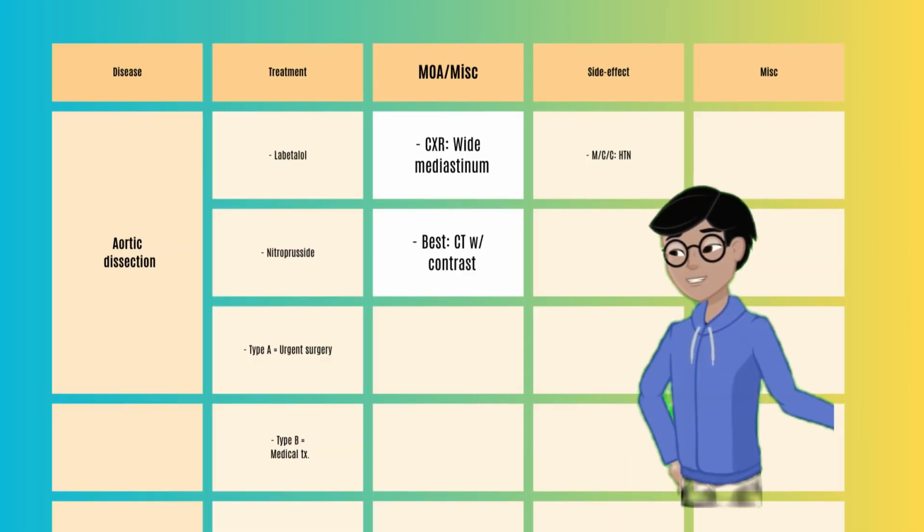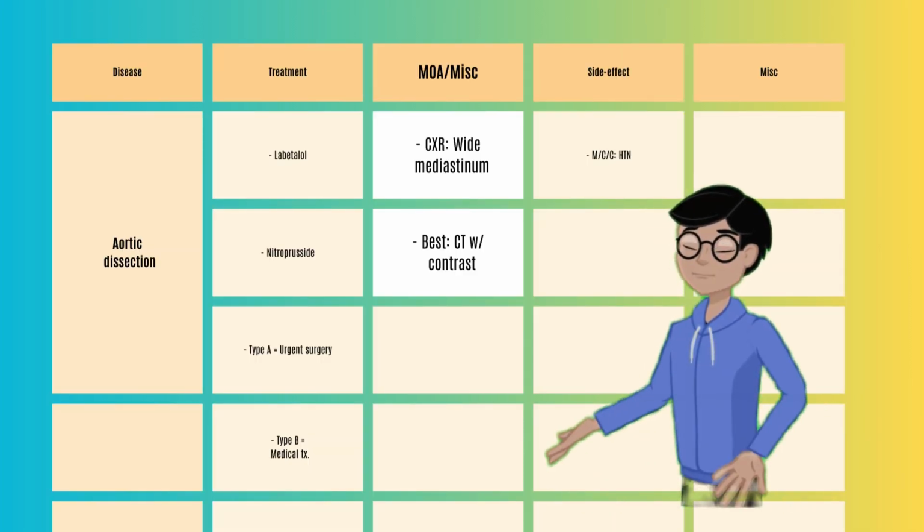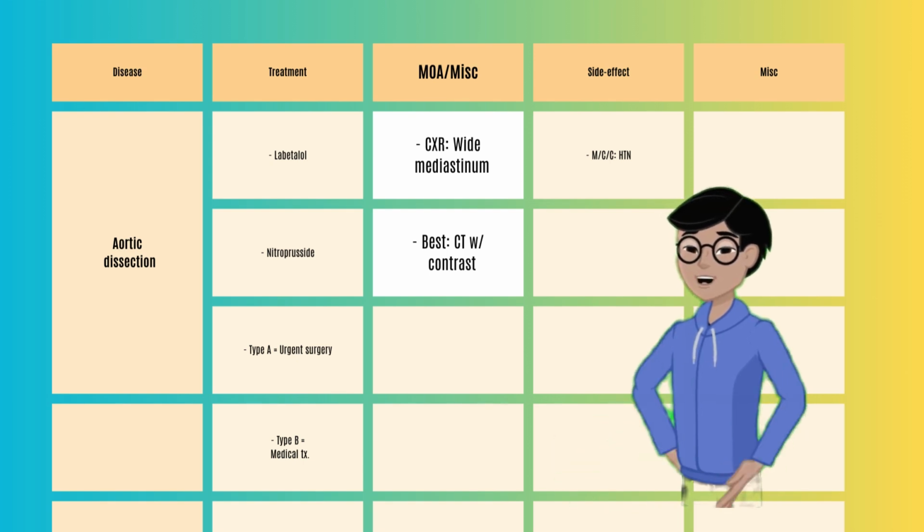Sometimes a dissection can be noted on chest x-ray with a wide mediastinum. Usually the test of choice is a CT with contrast.